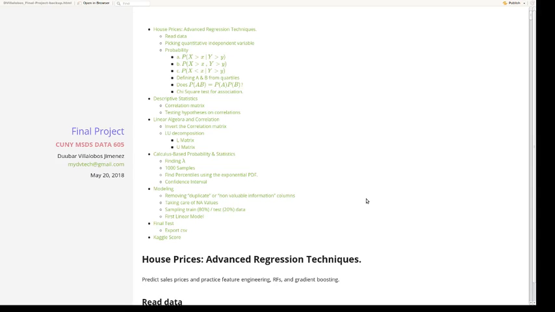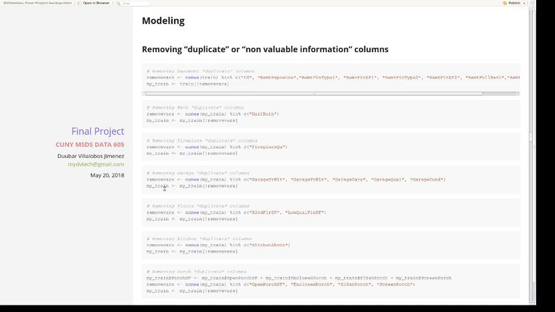I will explain below basically what I did to try to solve the problem of predicting the prices based on certain variables that are given. So from here, I'm going to go to the modeling part. As you know, we have a total of 81 different variables to play with.